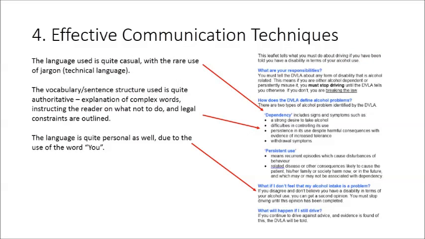The language used in the leaflet is quite casual, with the rare use of technical language or jargon. Examples of this are the words dependency and persistent use. The vocabulary and sentence structure that is used is quite authoritative. This is because the leaflet has explanations of more complex words and the writer is instructing the readers on what not to do, and general legal constraints are outlined throughout. Language is also very personal, as it uses the word "you" a lot in the paragraphs and sections.